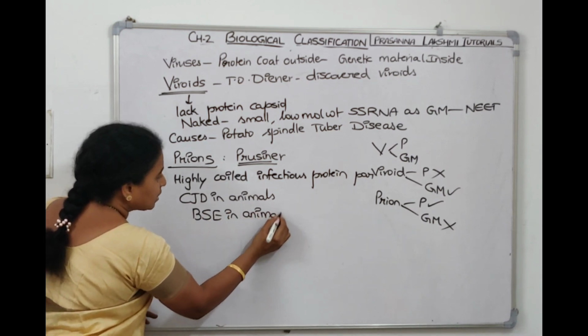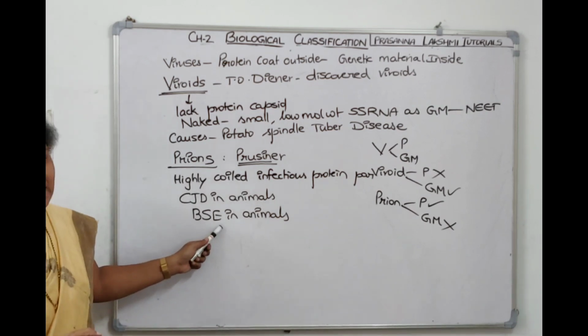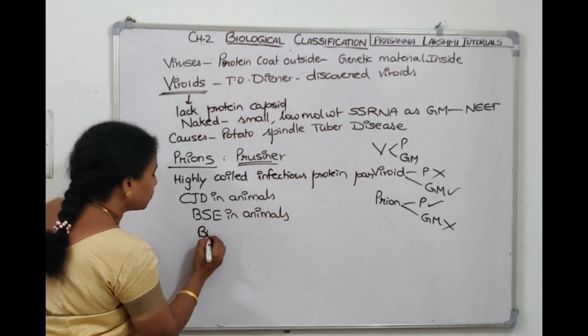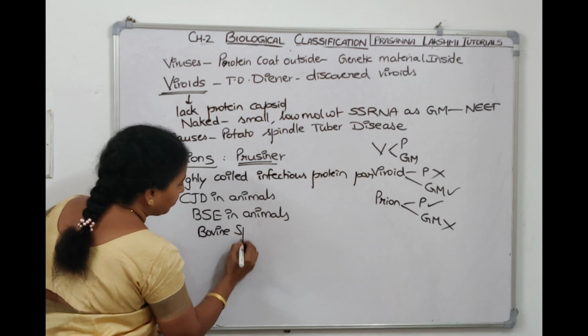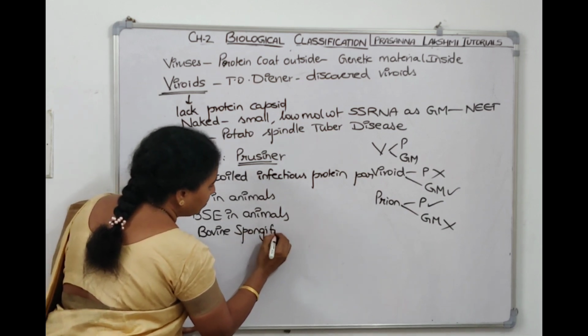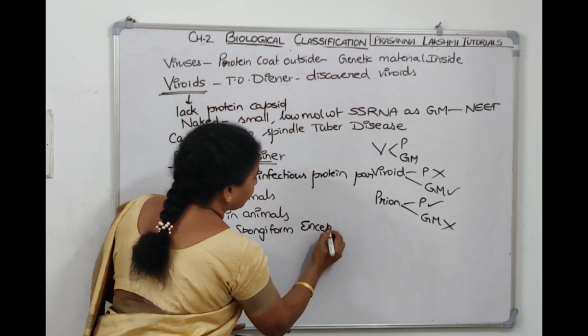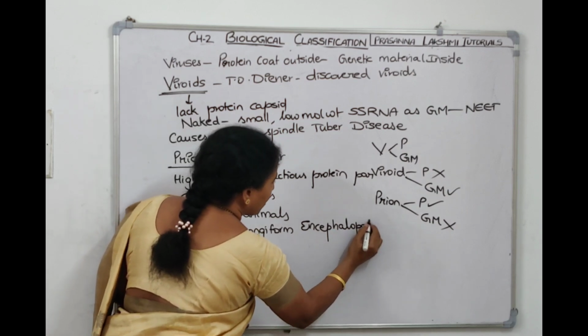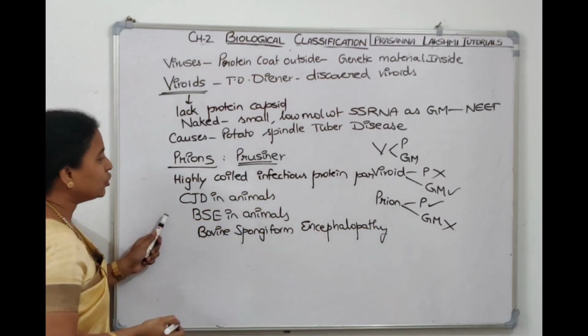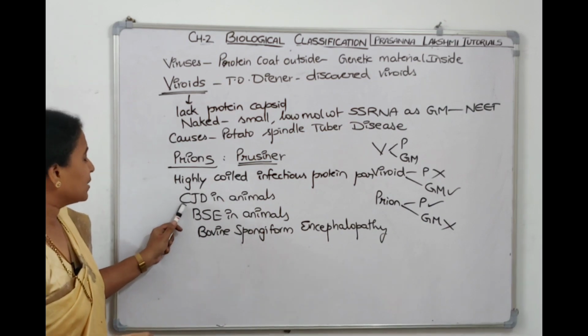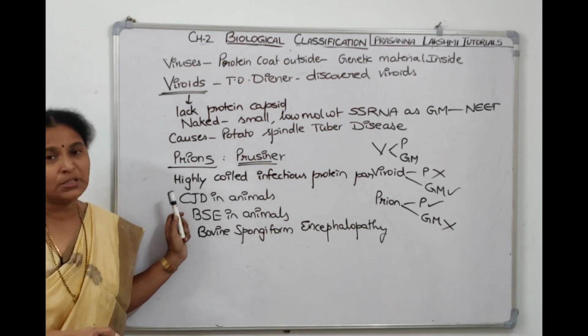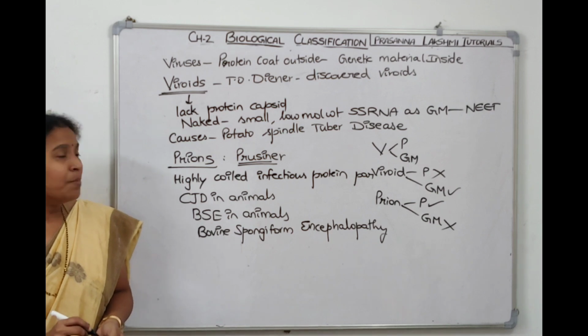Now what do you mean by BSE? Bovine spongiform encephalopathy. BSE means bovine spongiform brain infection, encephalopathy, which is equivalent to CJD in humans, Creutzfeldt-Jakob disease. So this is a disease caused by prions.